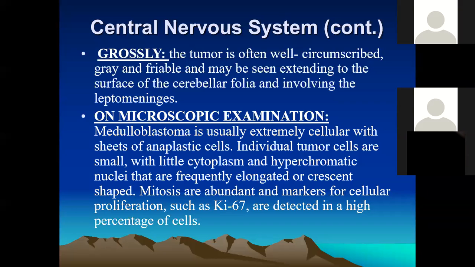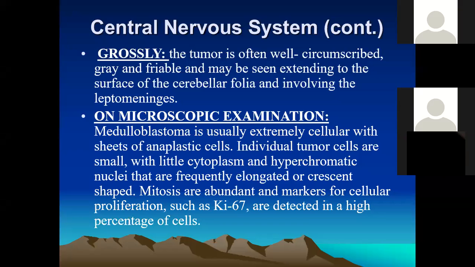Microscopic features: these medulloblastomas are highly aggressive tumors, highly cellular, composed of sheets of anaplastic cells.